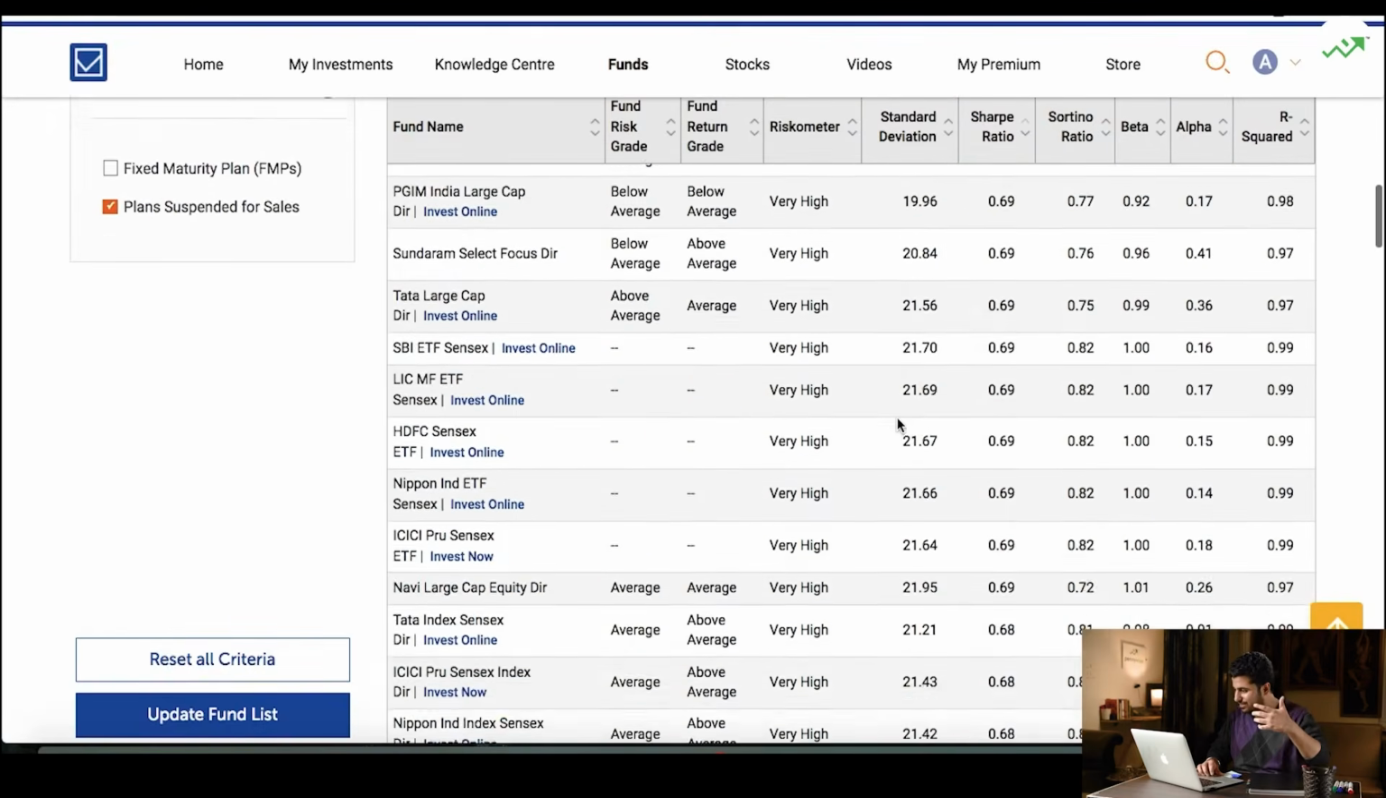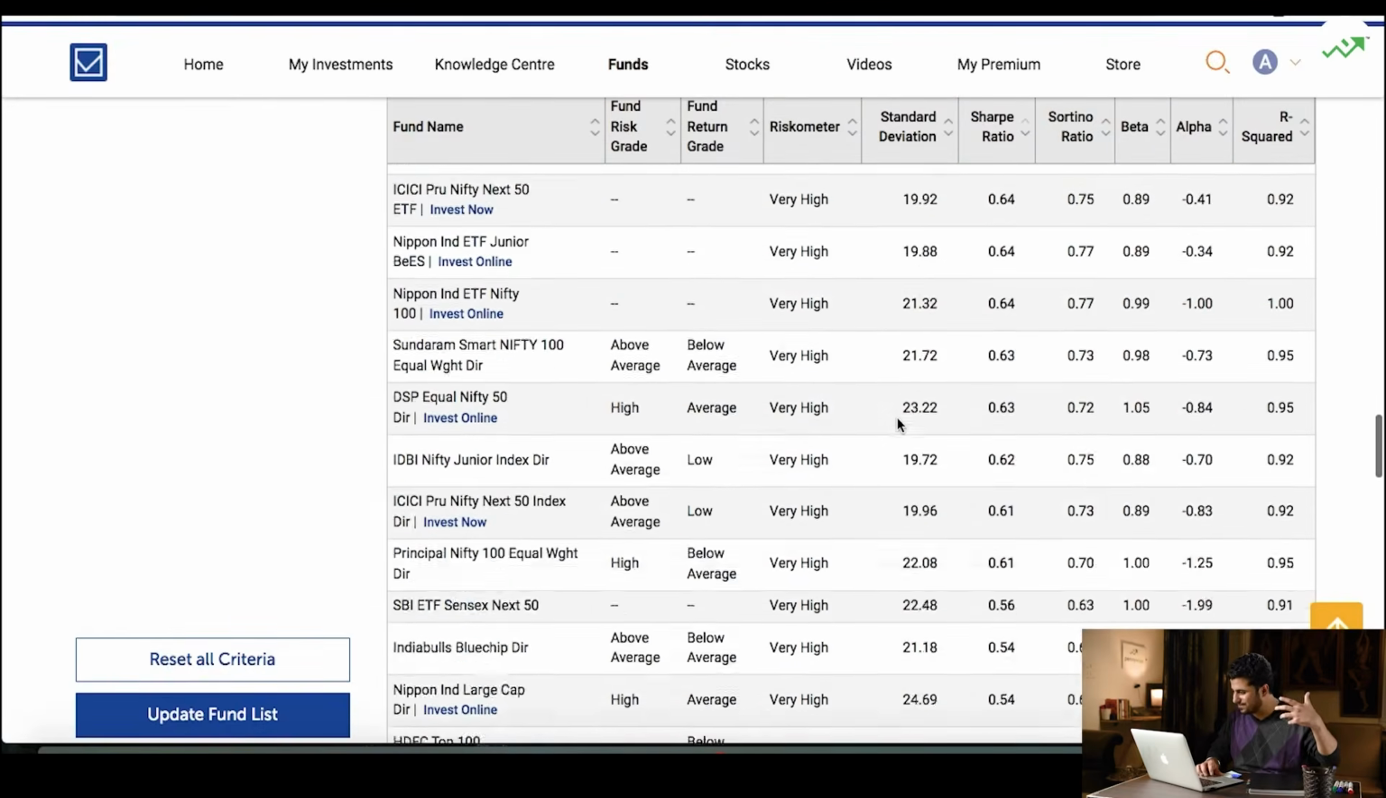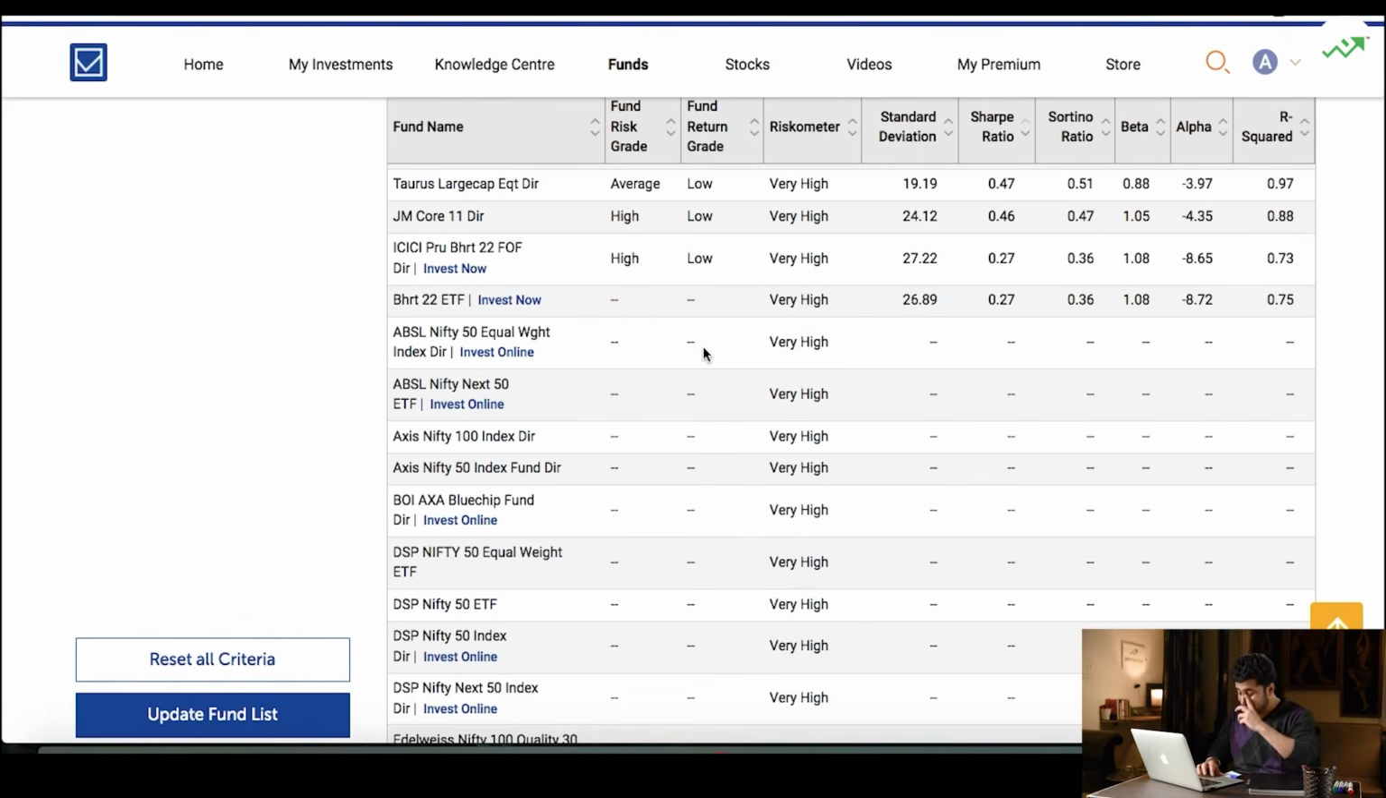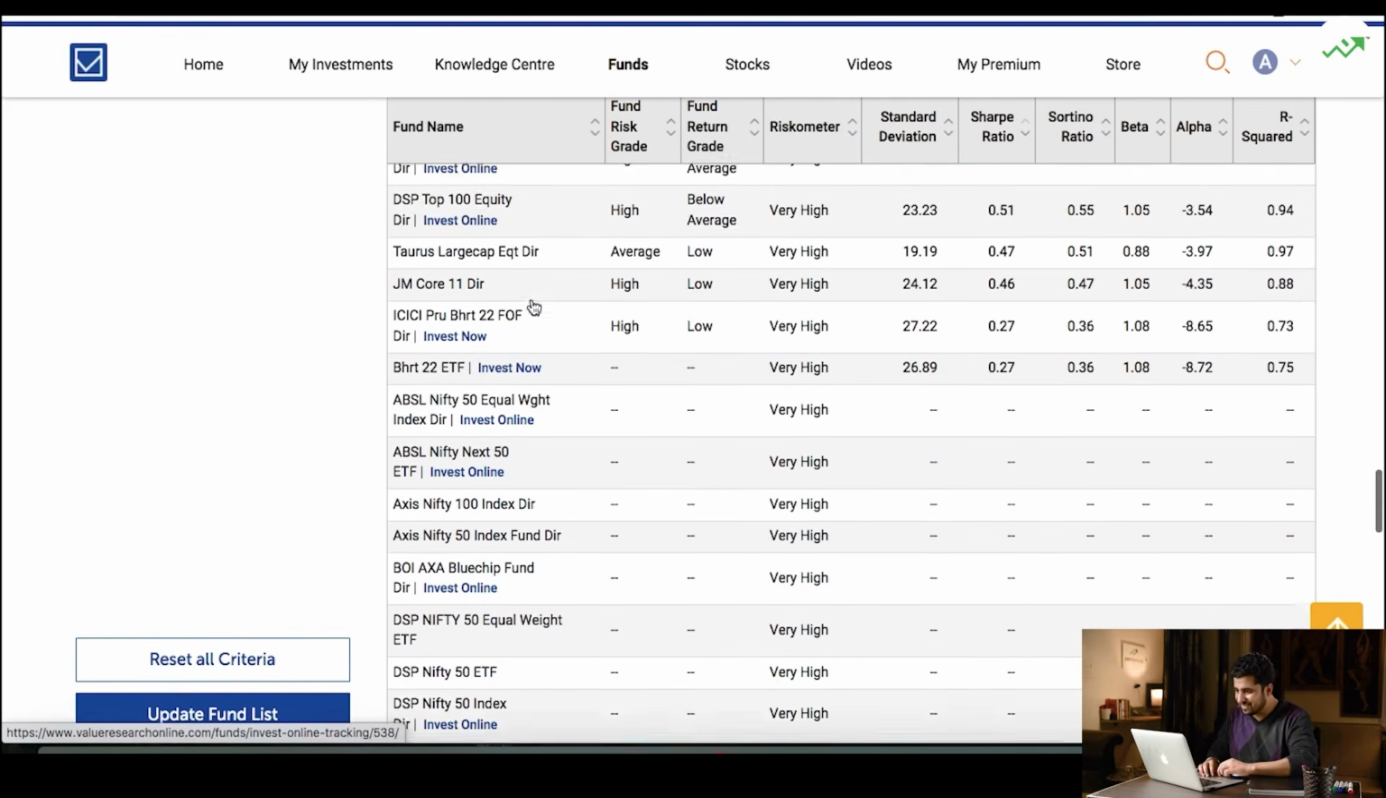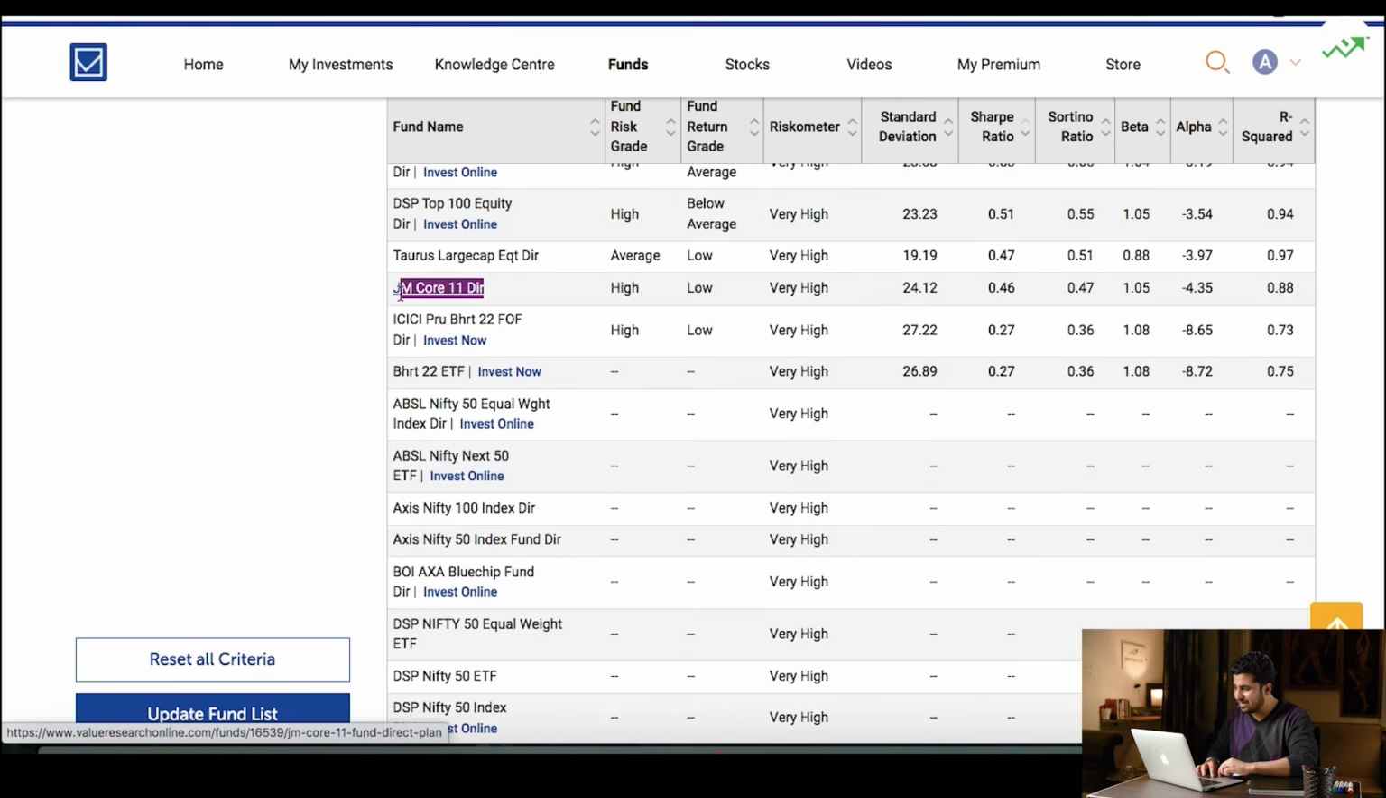Let's go down and look at the worst performing mutual funds. There you see this Bharat 22 ETF. Okay, maybe just JM Core 11 Direct. It has an alpha of minus 4.35, which means that if the benchmark has generated 10% returns, this fund has generated 5.65% returns. That's bad, right? That's really bad.